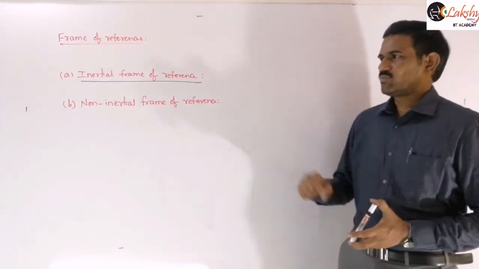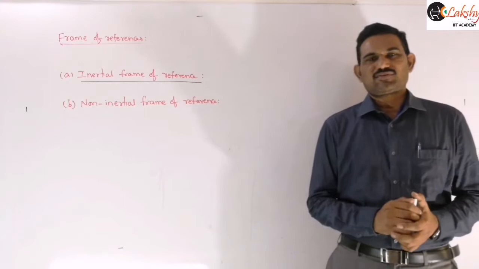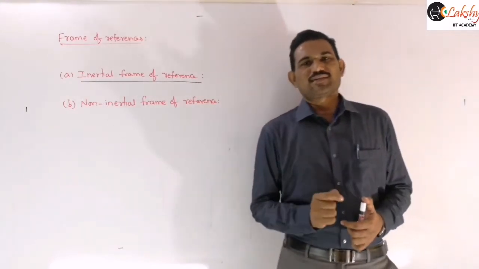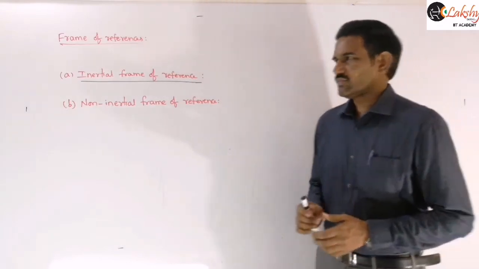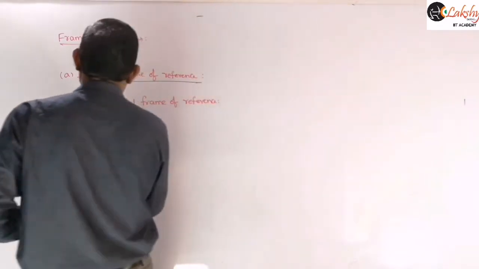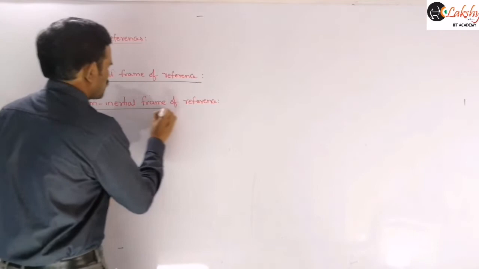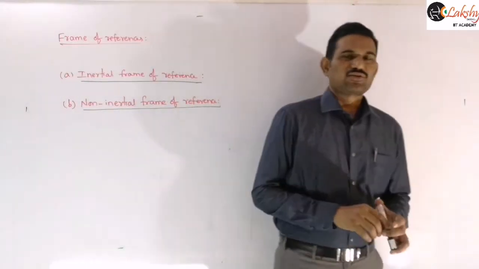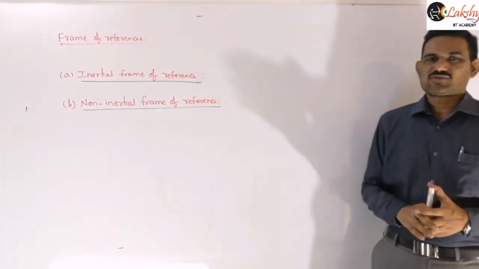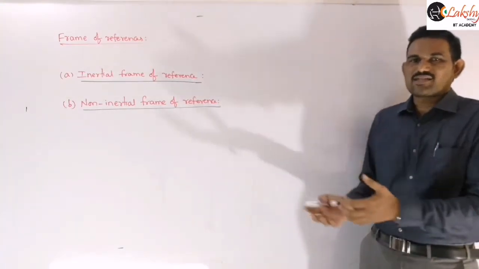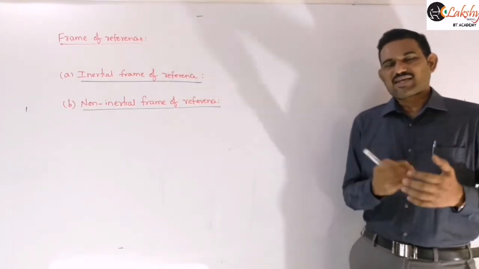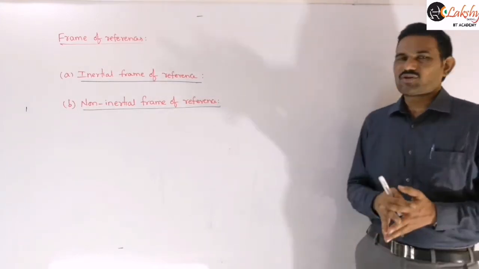Next, let us see about the non-inertial frame of reference. Simply, it is the frame of reference in which Newton's laws are not valid. That means in a non-inertial frame of reference, Newton's laws of motion are not valid, and such a frame of reference is said to be non-inertial. Simply, we can say it is an accelerating frame of reference. If the frame of reference is accelerating, then we call it a non-inertial frame of reference.